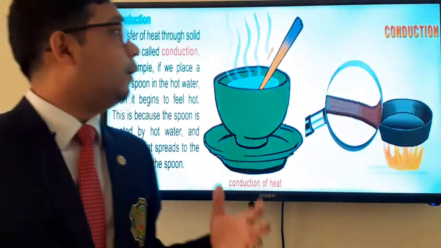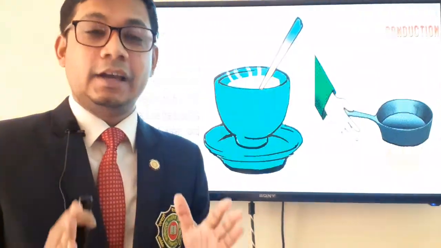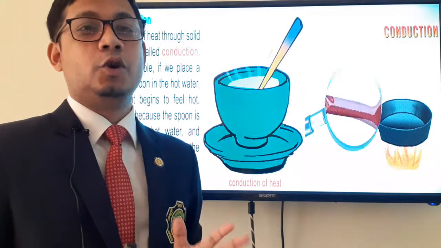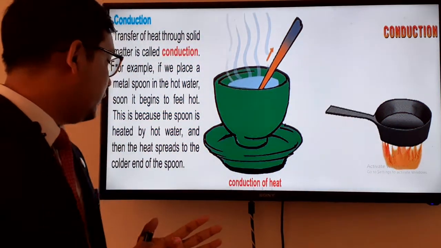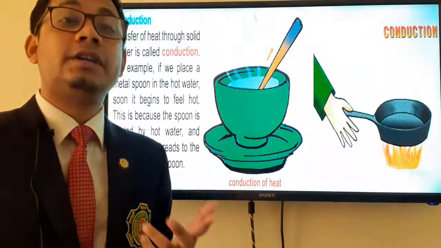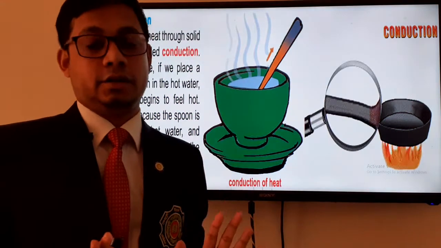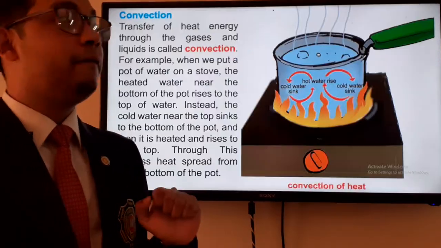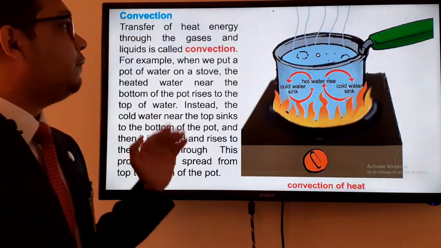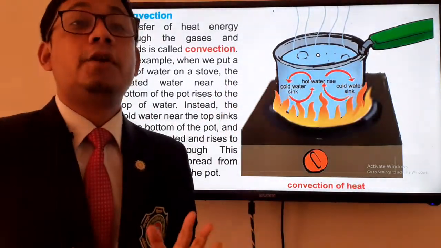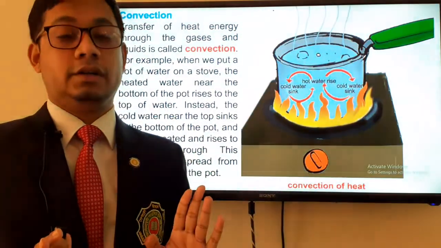So what we learn from this is that the transfer of heat in solid matter is known as conduction. I hope, dear students, it will be easy for you now to understand what conduction is. I am repeating, the transfer of heat in solid matter is known as conduction. Now we will be moving to convection. Dear students, have a look. The transfer of heat through liquid and gaseous matter is known as convection.